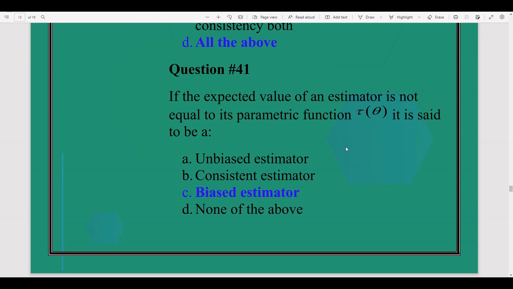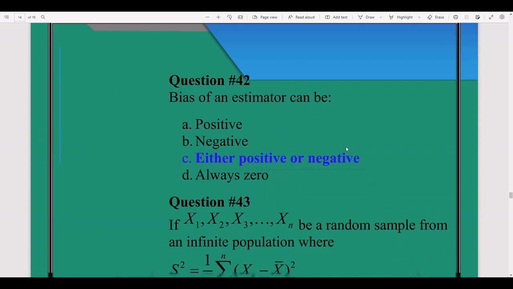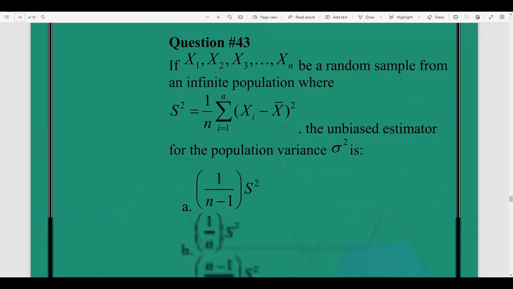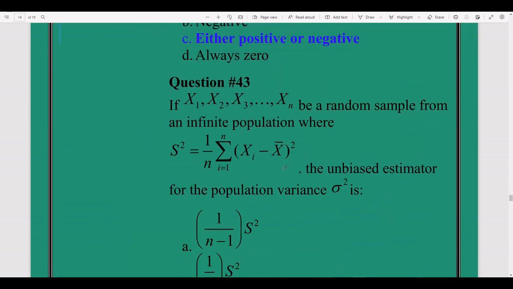We can also say that if we take the example of mean, expected value of x bar not equal to your population parameter theta, so this is a biased estimator. Bias of an estimator can be positive, negative, either positive or negative. So the answer is either positive or negative. Question number 43.